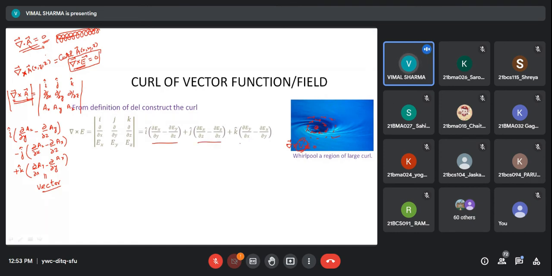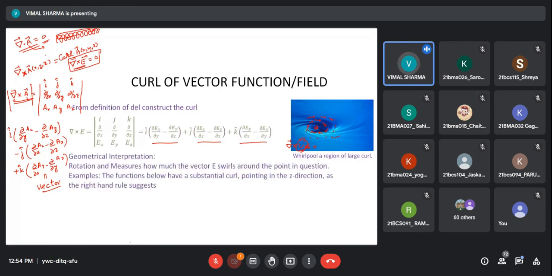So these are the components of curl of any field. As the geometrical interpretation, I explained, it measures circulation, it measures rotation in the field. So the more circulation and rotation the field has, the more will be the curl. If there is no circulation, no rotation, that means curl of that field is 0, and that field is called a lamellar field.